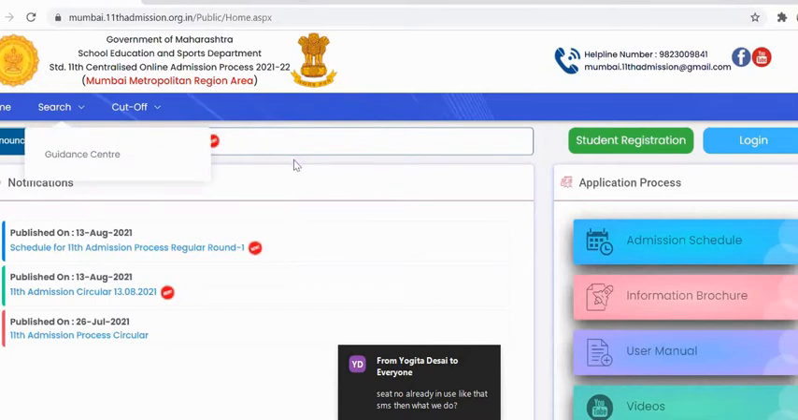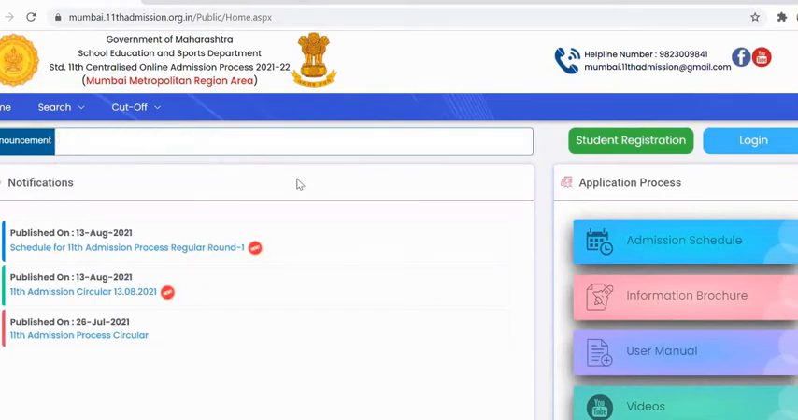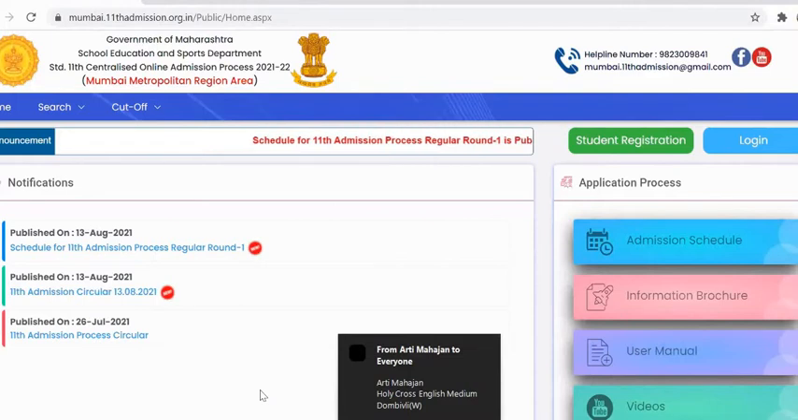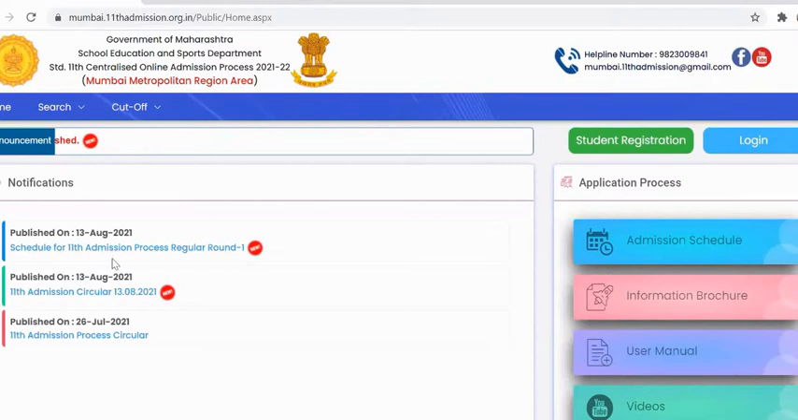Here all the announcements in terms of the dates and timing of the application form and admission process will be floated here. Department notifications and instructions in terms of the admission process will be published here. The new timetable and the instructions for admissions.